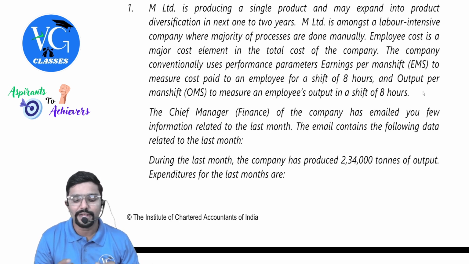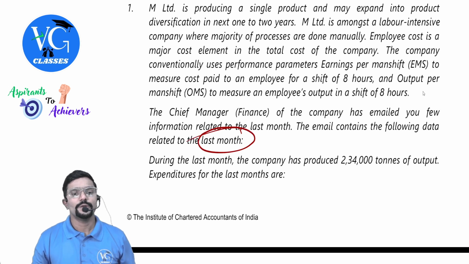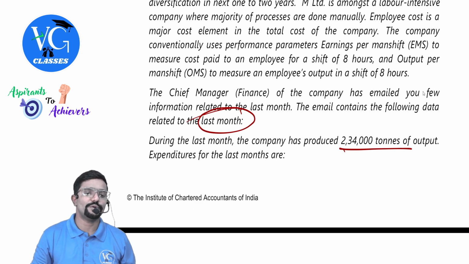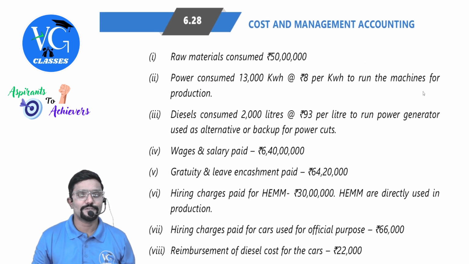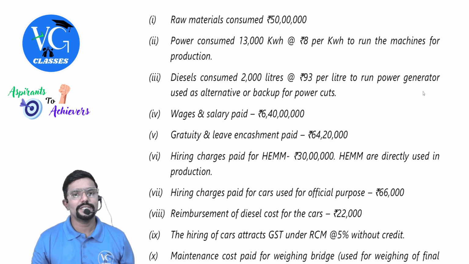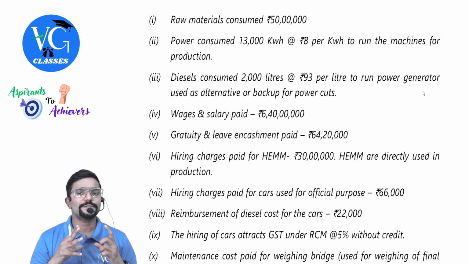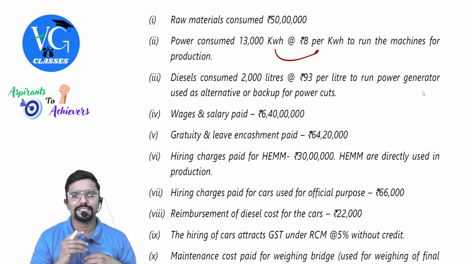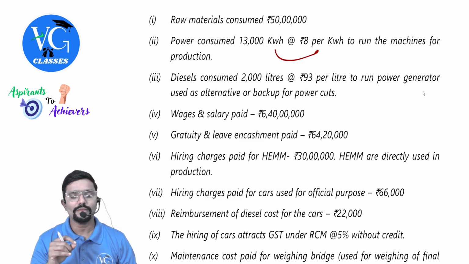So the data is given for a month, guys. During the last month, the company has produced 2,34,000 tons of output. Expenditure are as follows for a month. Raw material consumed 50 lakh. Power consumed 13,000 kilowatt hours at 8 rupees per kilowatt hour, used to run the machines for production.